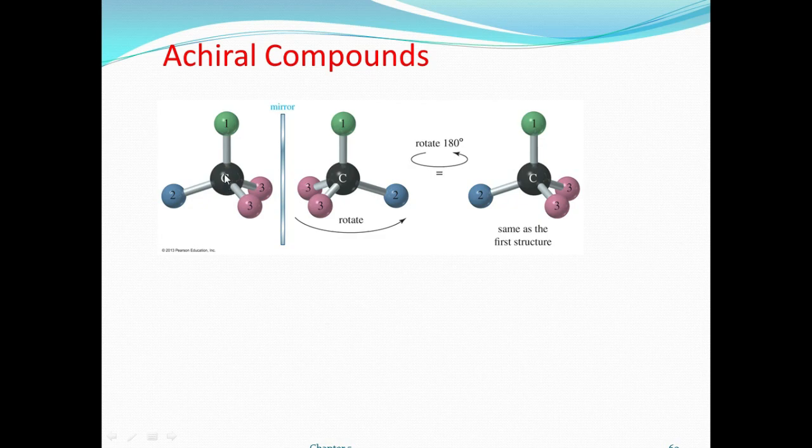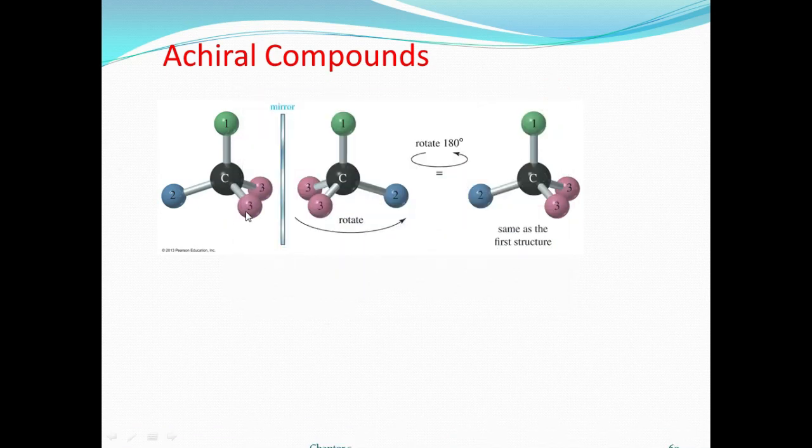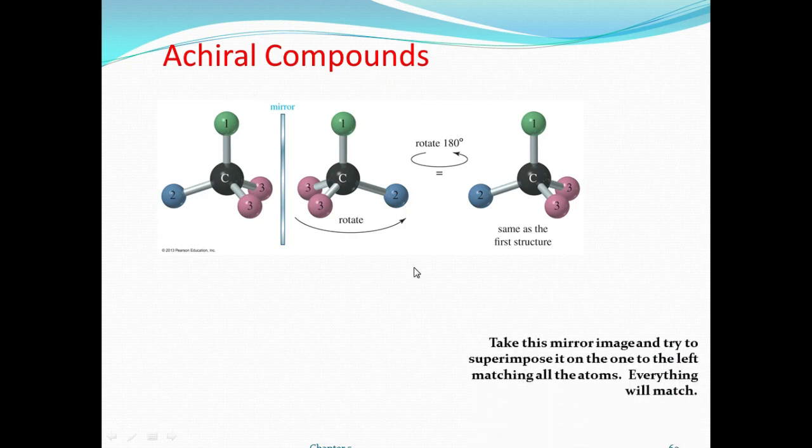If the molecule is the same, this type of molecule is an achiral molecule. So a chiral molecule is a carbon with four different groups, but the achiral molecule is a carbon where any two groups are the same. That molecule does not give a mirror image. If it is different, you rotate 180 degrees, like the same structural formula.